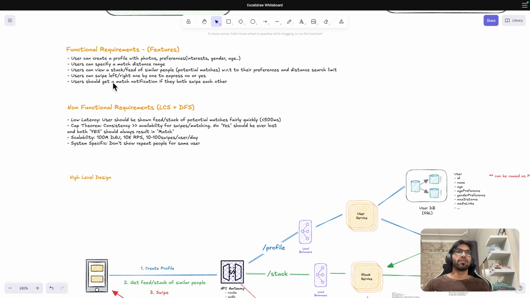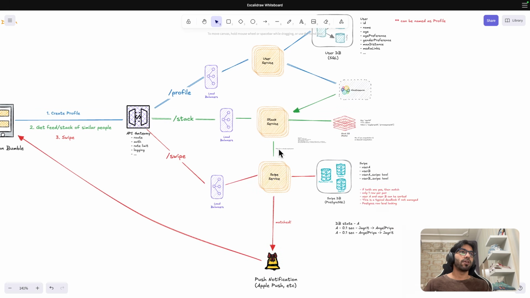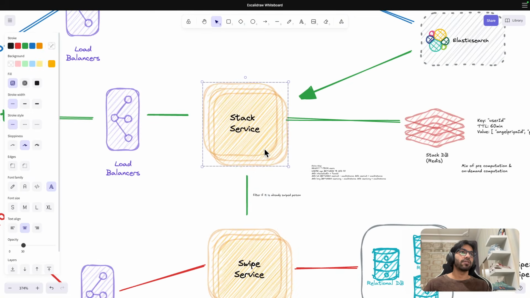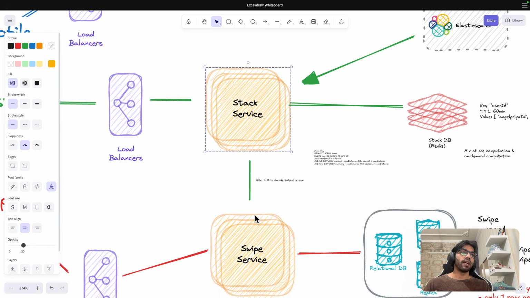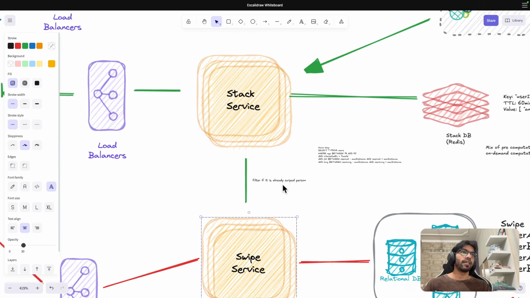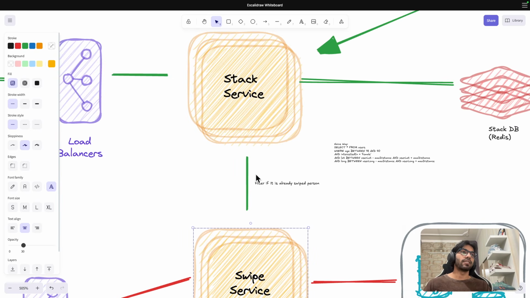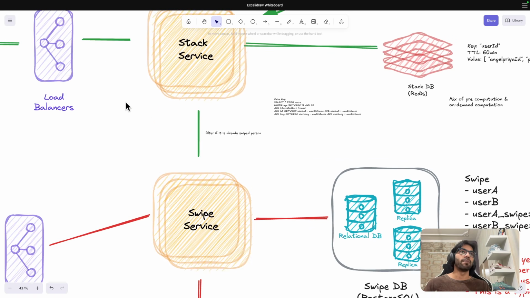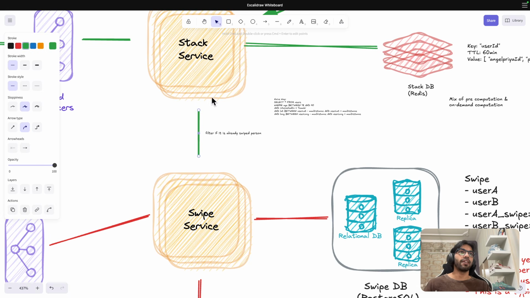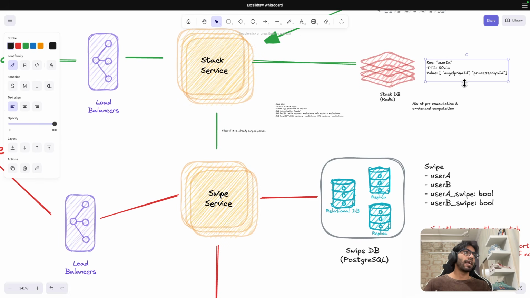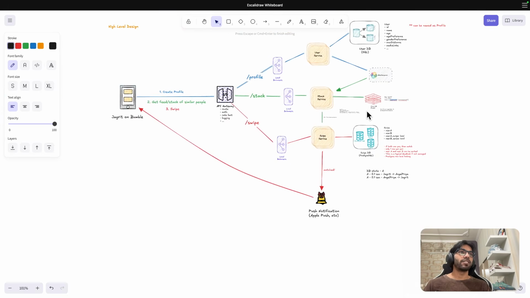Just answering the last question: don't show the repeat people. How I think we can tackle that is, you have this swipe service. I can just do a check on this swipe service whether this particular user, in this case Jagrit, has already swiped, or let's say Angel Priya has already swiped no on Jagrit. So I can do a check here and then filter the stack based on that. Let's say Angel Priya has already swiped left on me, then there is no point. Or if I have already swiped left on Angel Priya, you should remove this from that stack. So that's pretty much about Bumble.